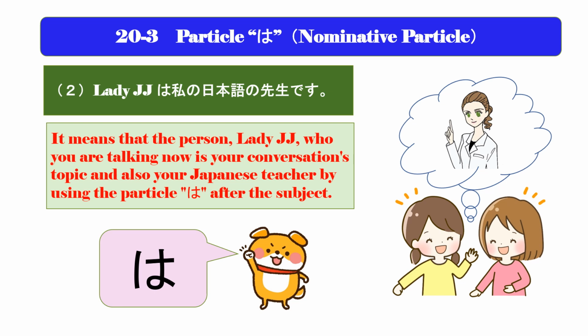As it is used to express a specific topic or talking point as the title in your conversation, it should be classified as the title particle, but it leads to the result of no subject in the sentence. Therefore, for grammatical reasons, we classify the particle wa as being used as a nominative particle instead of the particle ga in this case.